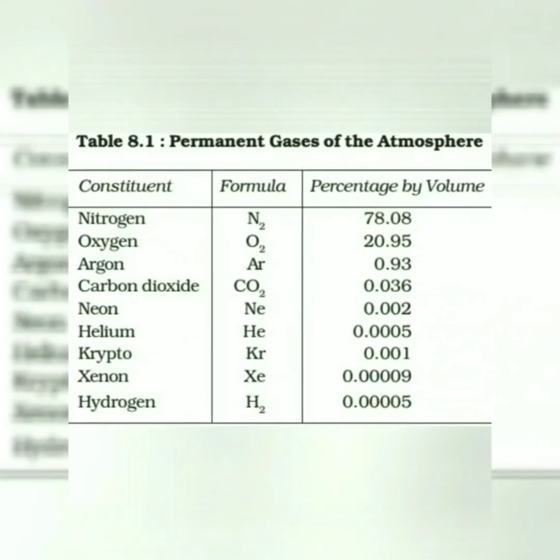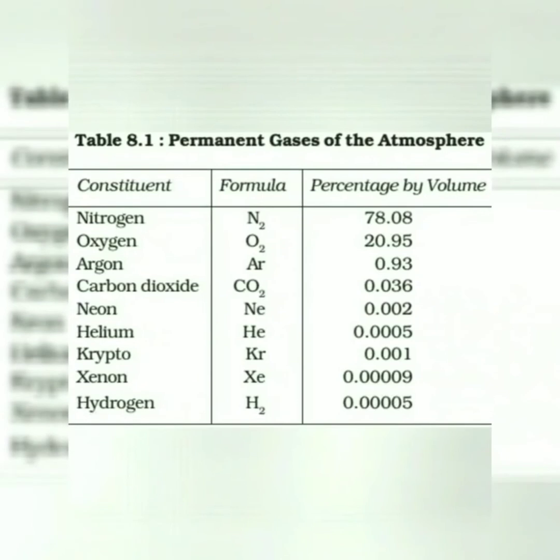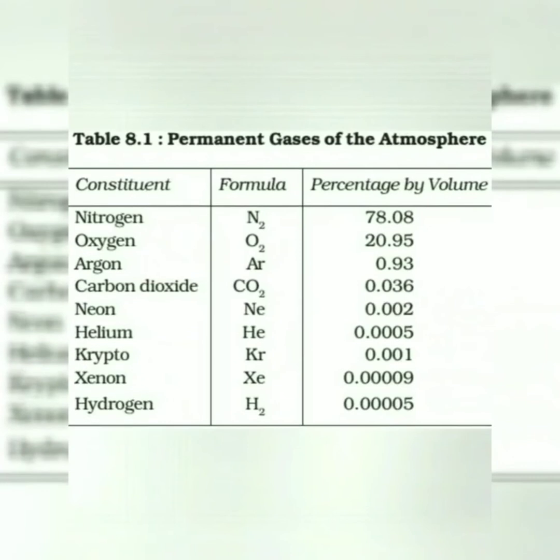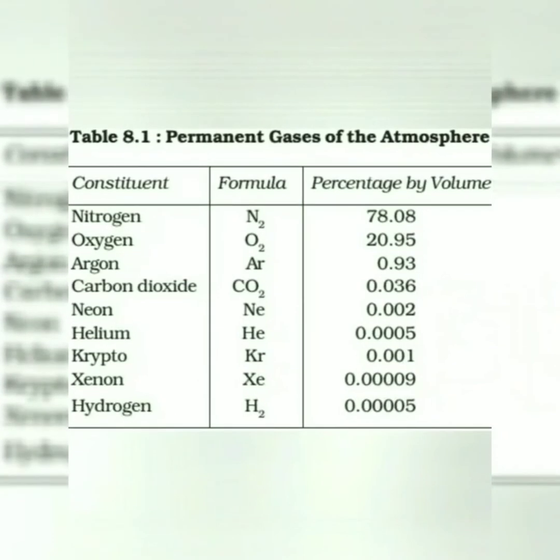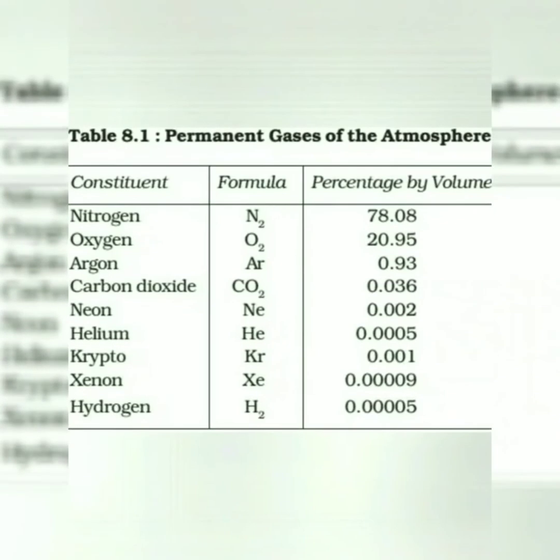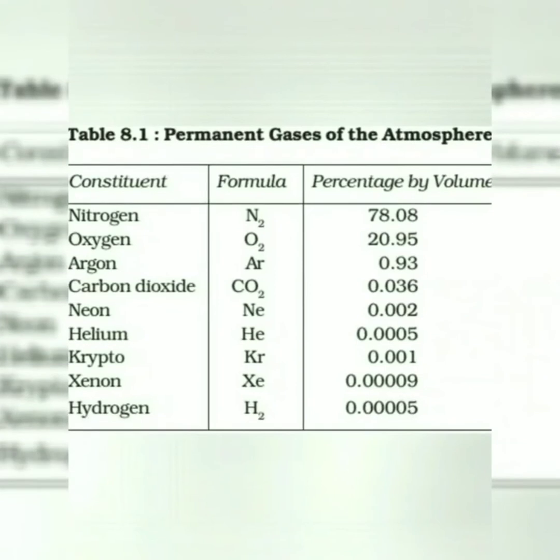If you total from argon to hydrogen, you will get 1%. Except these, there are also water vapor, dust, particles, smoke, biological components, and pollutants.